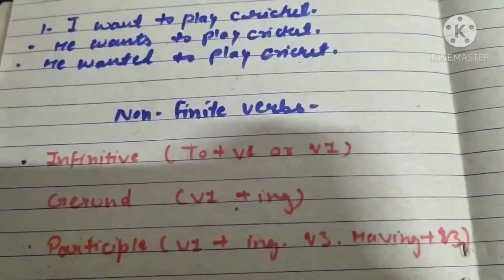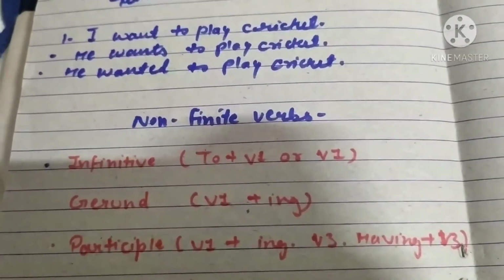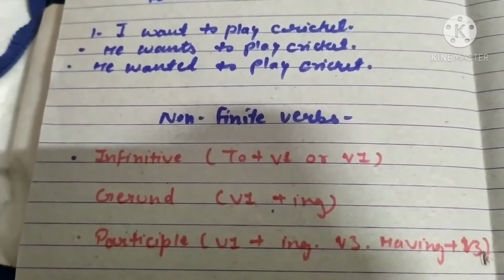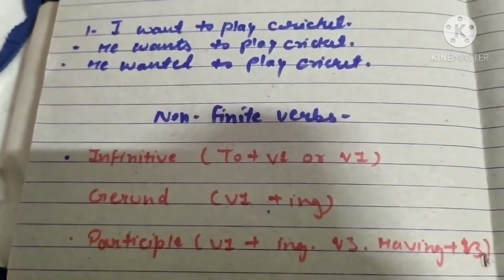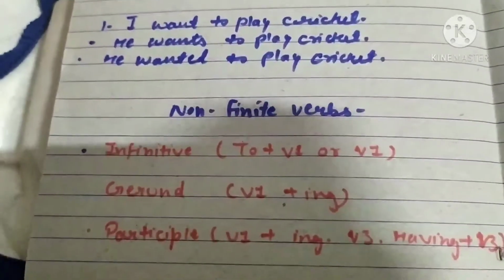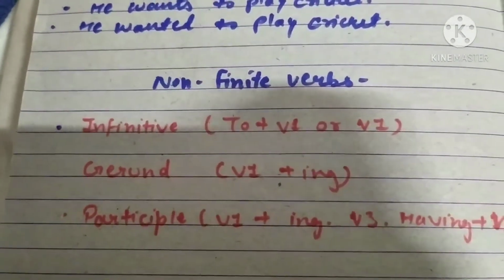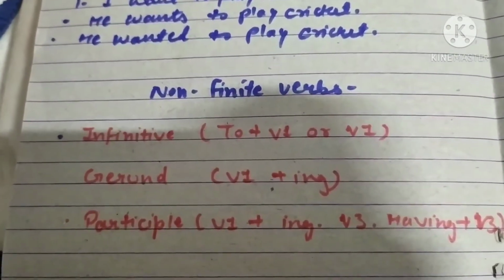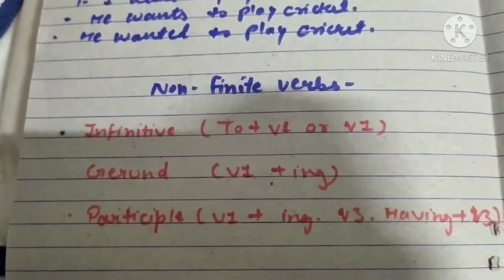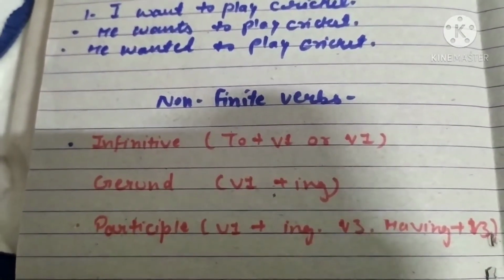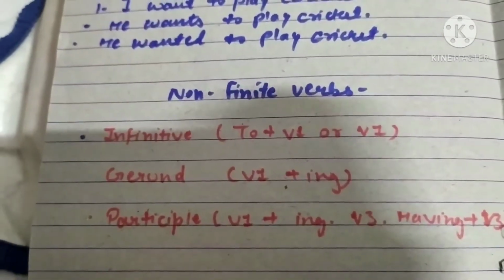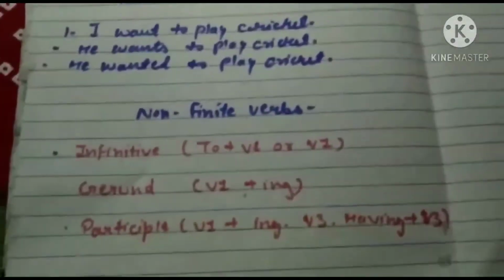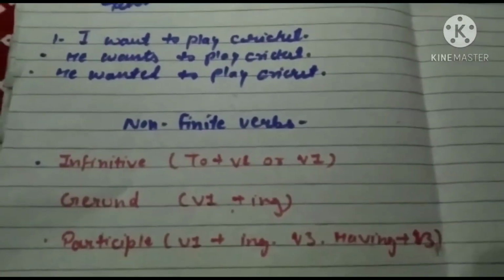We are not using any to there, so we use forms like allow me to go home and let me go home. In the first sentence, allow me to go home, go is the verb, and before go we use to, so it is an infinitive verb. To go is an infinitive verb. The second example, let me go home.